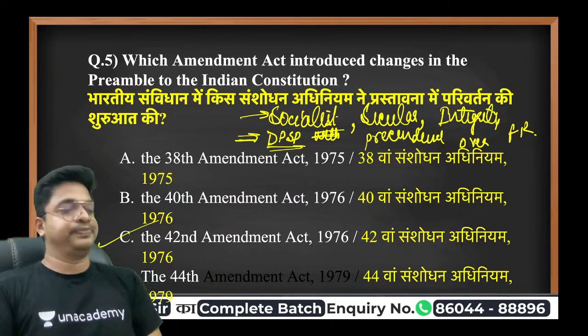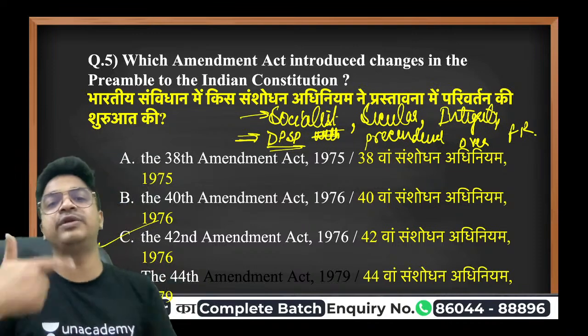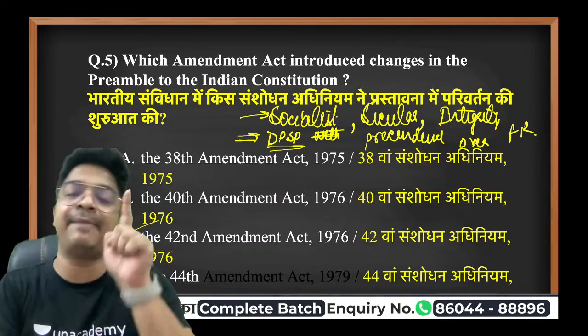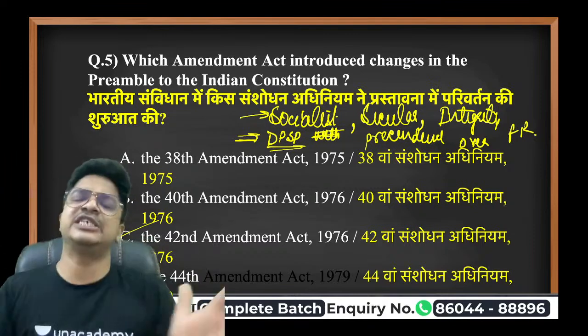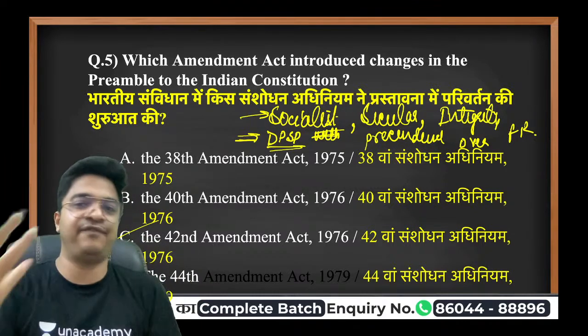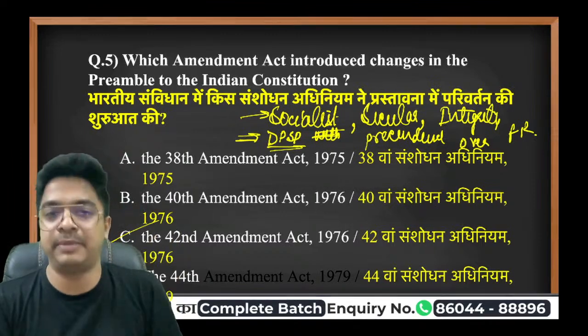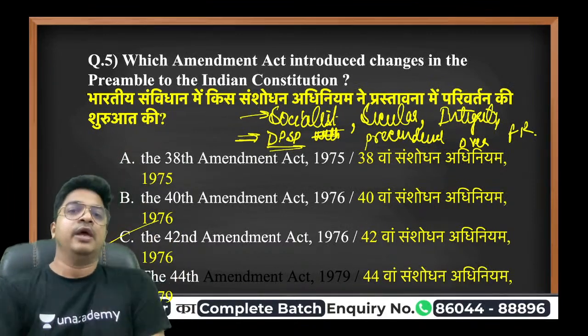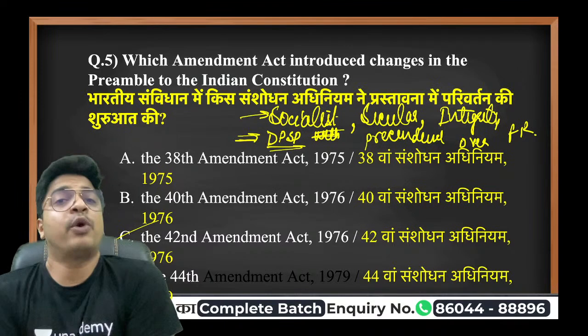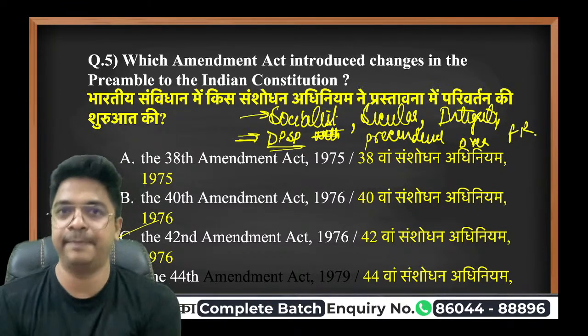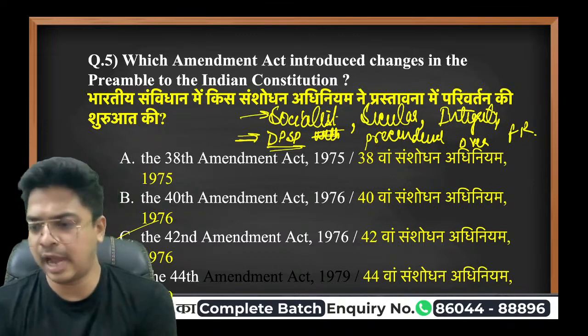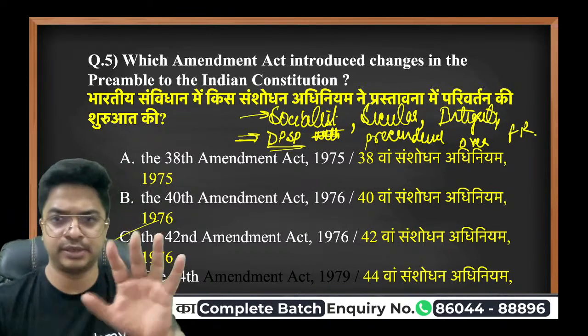Okay, thank you. Let's get moving to the fourth point of this. As I said, there were 6 amendments which were made under this particular amendment, and all these 6 amendments are asked in different formats. Now I'm going to talk about the 4th amendment that was made in this one. It provided administrative tribunals for speedy justice delivery. This is a very good point, I must say. I'm going to explain this in detail.